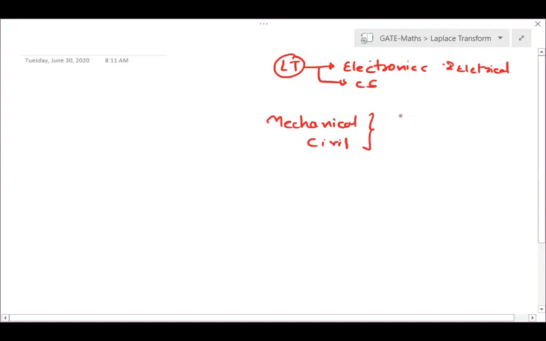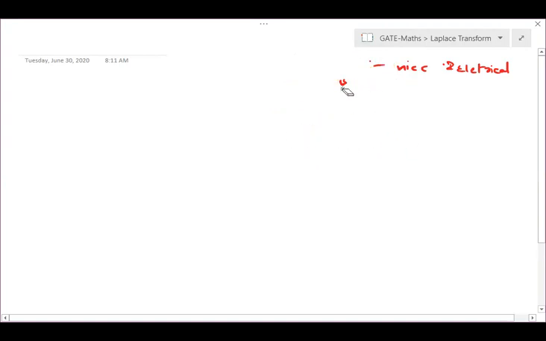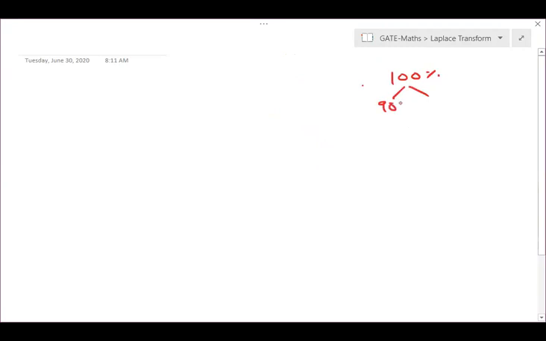So that's why I was showing you all these things. For electronics and electrical branches, we have to see more in detail of Laplace. But suppose Laplace is 100%, I have given 90% to you, what is there in Laplace and inverse Laplace, in case they ask, because sometimes they have asked.